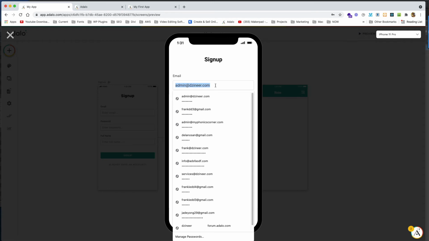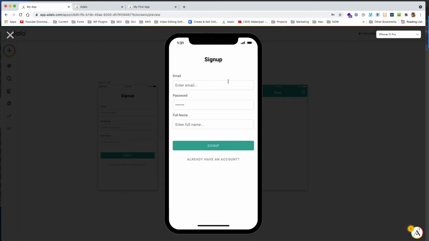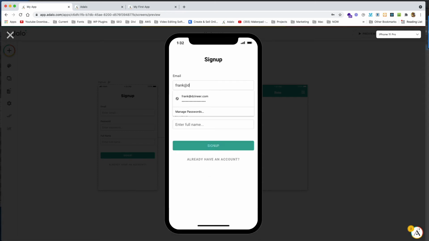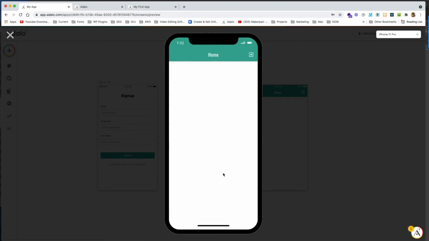All right, in this screen, basically, this is the sign up page. Adalo creates it this way, where the first thing they do is give you the sign up screen as your start page if you're not logged in. That's useful because it gets your user to sign up immediately with the app. If you already have an account, you click down below. Because we don't have an account, we're going to just type in something, and I'm going to click sign up. For this app, there's no need to confirm your account, although you can add that feature yourself. Once you sign up, you're brought to the home screen.